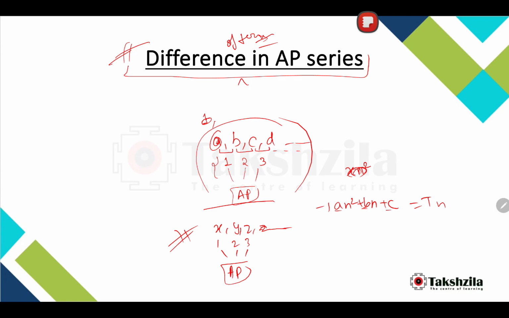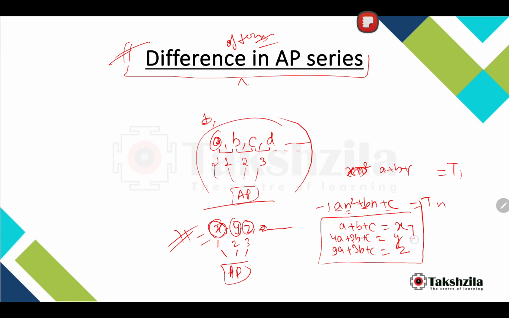So what we'll do is, when we put n equals 1, we'll get A plus B plus C. n equals 1 means T1, so T1 is A plus B plus C, and term 1 for our series is x, so A plus B plus C equals x. You might get confused right now seeing so many variables, but for now, understand the theory. Now we'll put n equal to 2, so we get 4A plus 2B plus C equals y. And for z, this is the third term, so n equal to 3, so 9A plus 3B plus C equals z.